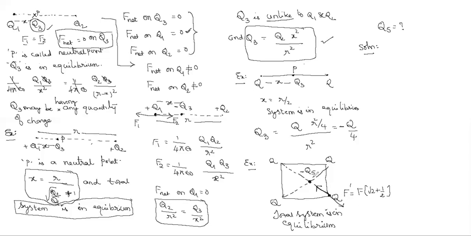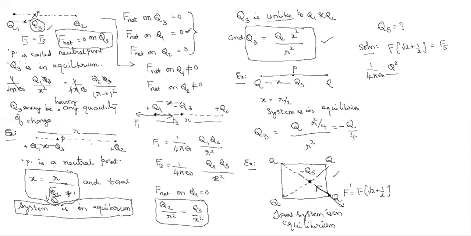So these two should be equated. Solution: F into root 2 plus half should be equal to F5. F is actually 1 by 4 pi epsilon naught, all the charges are equal, so Q square by each side.